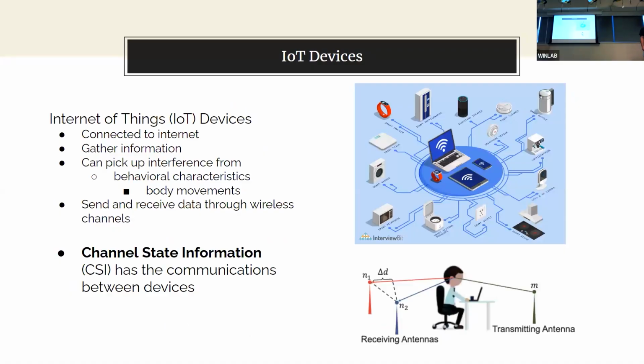Okay, so I mentioned IoT devices before. What are they? Anything that can be connected to the internet is an IoT device. It can be any of these up here: your laptop, your phone, even your Apple Watch. Essentially, all of these devices are able to receive Wi-Fi packets, and they're also able to transmit them. Between two devices, there's a channel created, kind of like a tunnel, where any interference between them is also picked up. And that's the motivation behind how our system works.